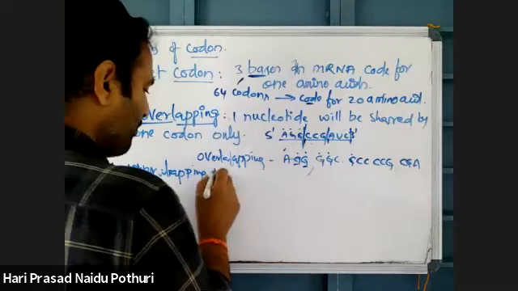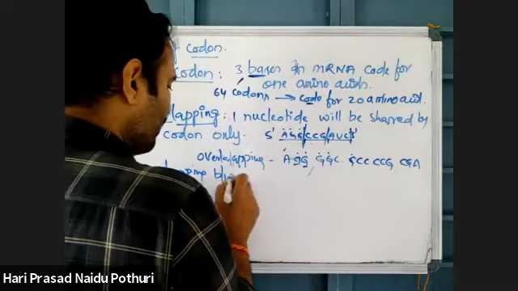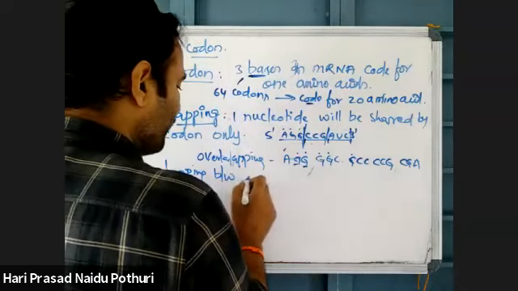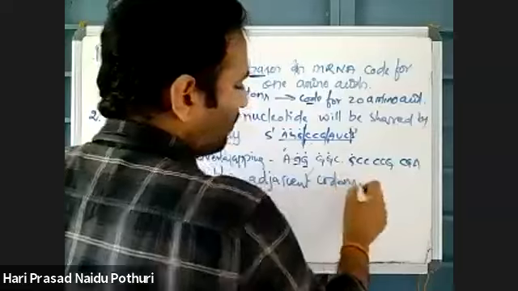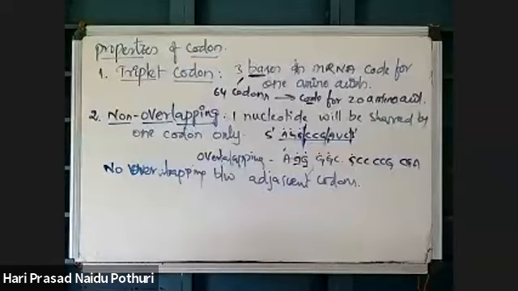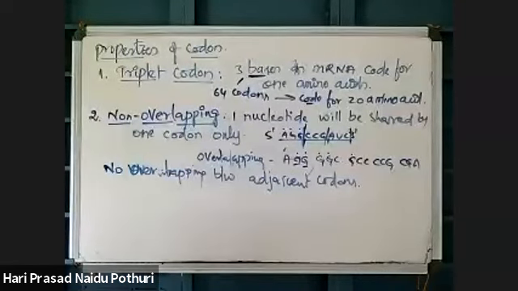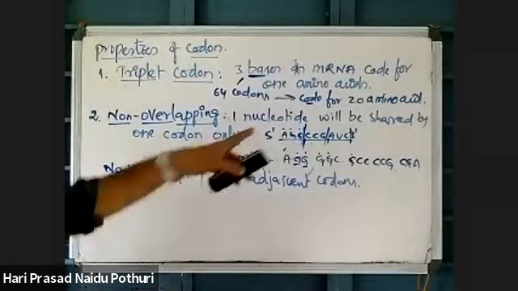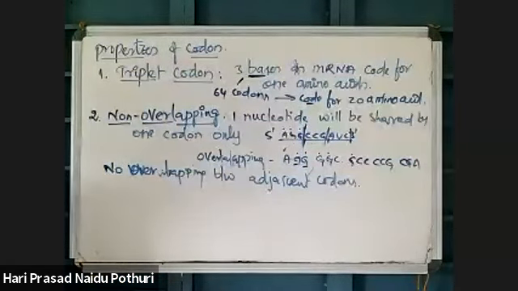One nucleotide will be taken into only one codon. That sequence is like this only. That is the non-overlapping nature of genetic code.